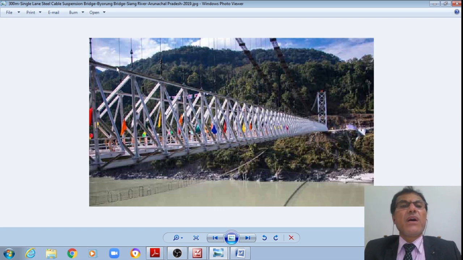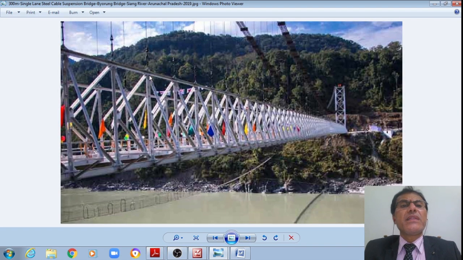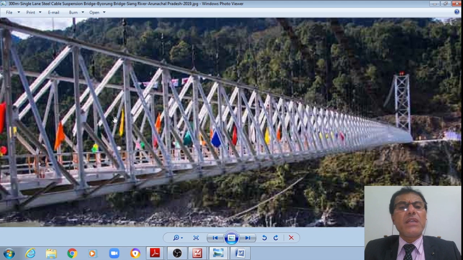Now we can see that this is just a single angle. This is a compression member, and this is a tension member. Therefore, this is a strut and tie model. In bridges, we will generally use either single angles or single channels as strut and tie.